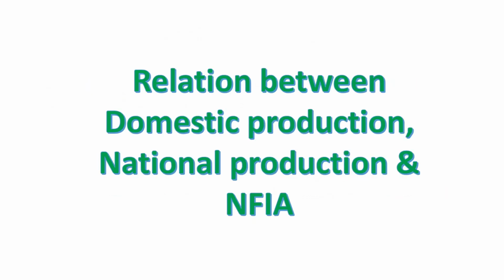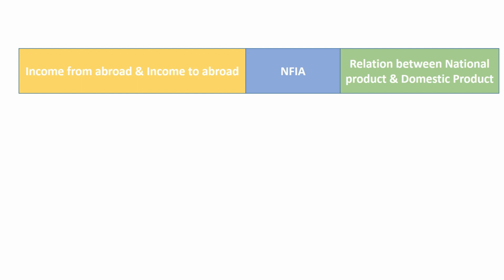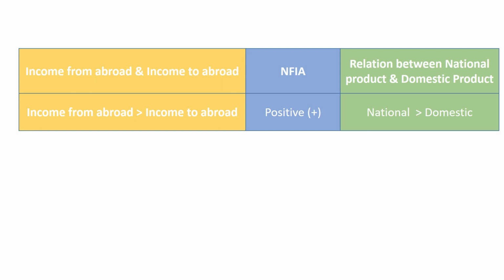Relation between domestic product, national product, and NFIA. The first column is for the relation between factor income from abroad and factor income to abroad. The second column shows NFIA, and the third column is about the relation between domestic product and national product. There can be three situations. The first situation is that income from abroad is greater than income to abroad. In this situation, NFIA will be positive. If NFIA is positive, then national product will be greater than domestic product.